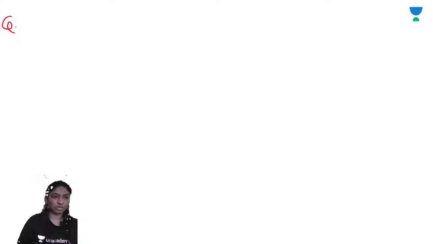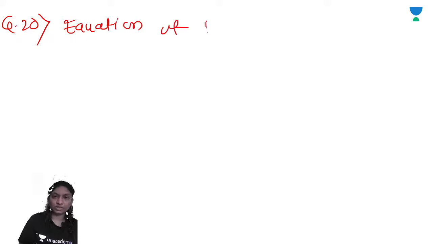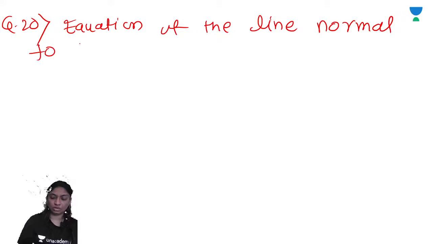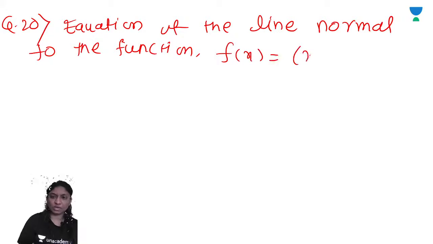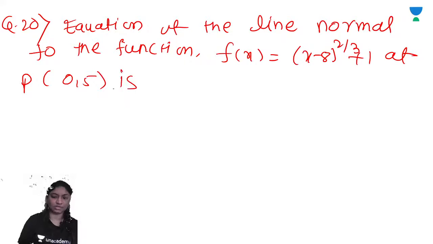Write down question number 20 here. Equation of the line normal to the function f of x is equal to x minus 8 bracket raised to 2 by 3 plus 1 at point 0, 5 is.